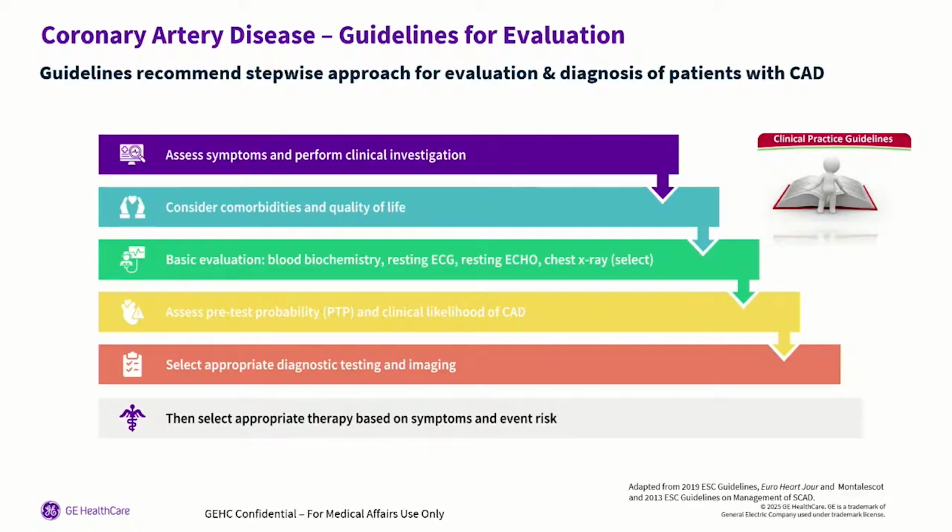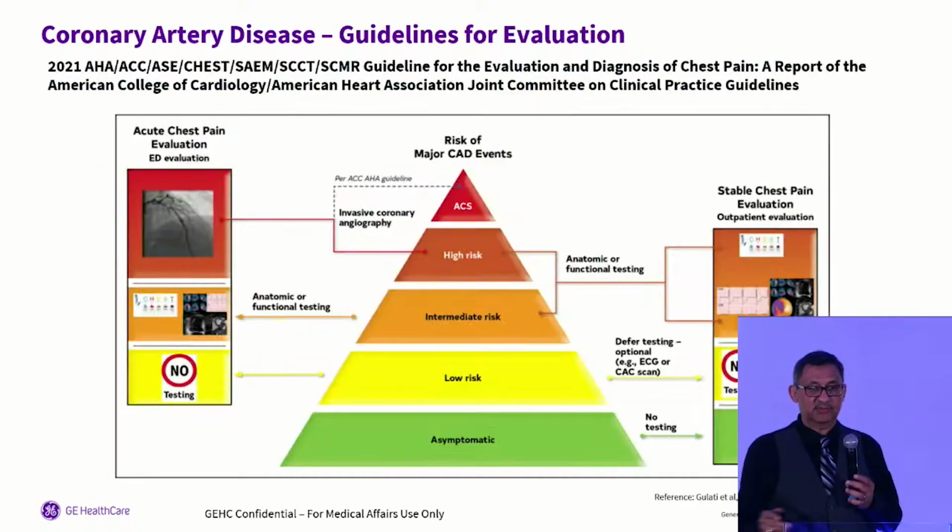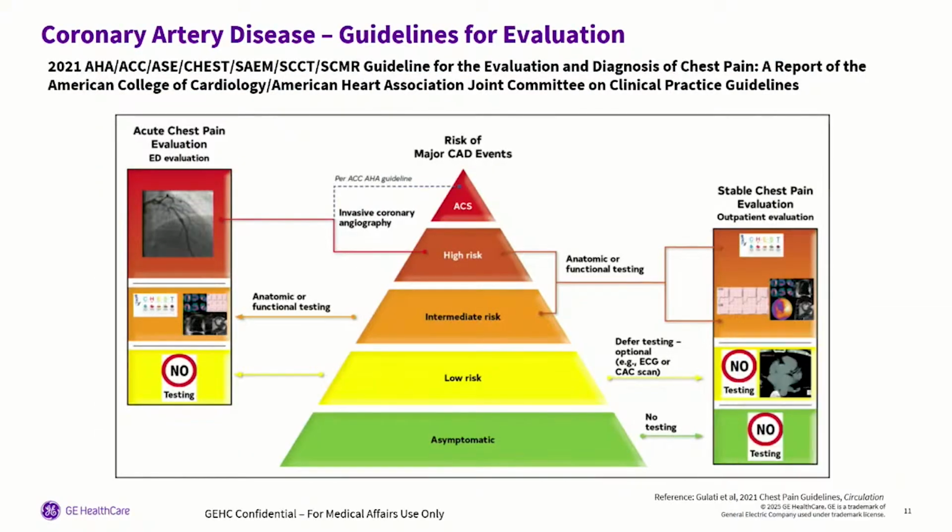Then you assess your PTP, your pretest probability. And then here comes the good part. You're going to decide what kind of cardiac testing you're going to do based on that information, and then select the appropriate therapy based on symptoms and the event risk. We have a pyramid. On the very bottom, you have your patients that are asymptomatic and low risk. And the reason we bring that up is because we want to keep patients here. We don't want them to get up here.